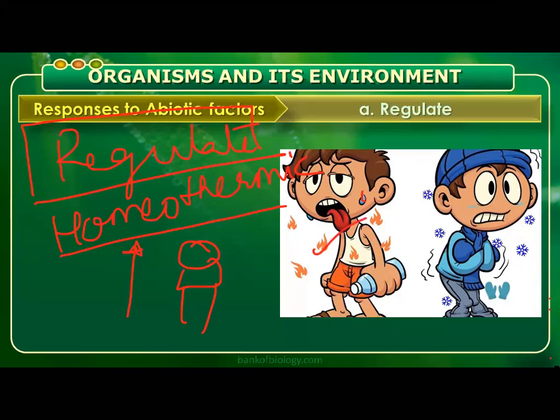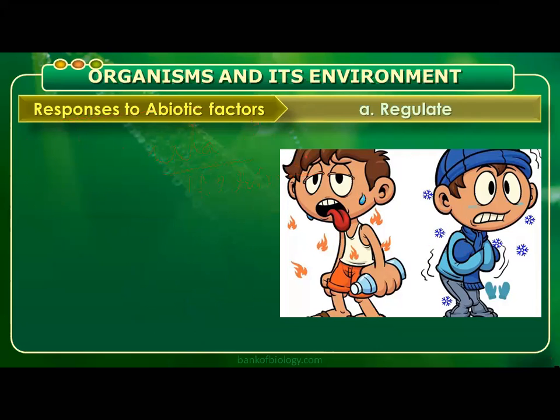If the atmospheric temperature is low, how does he regulate? By shivering. The liver produces heat and also muscle contraction, we call it shivering. So at any cost, by sweating or by shivering, the atmospheric temperature fluctuation is regulated. That is what you call regulate. Birds and mammals are very good examples of regulators. Next, conformers. Conformers can't maintain.